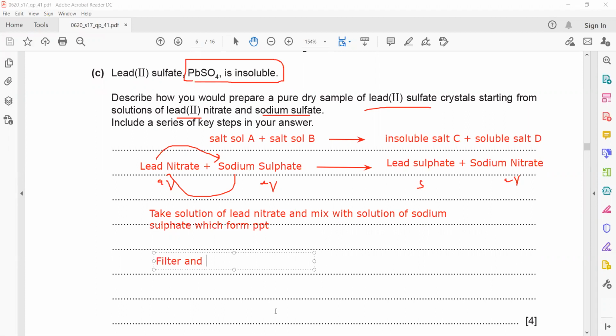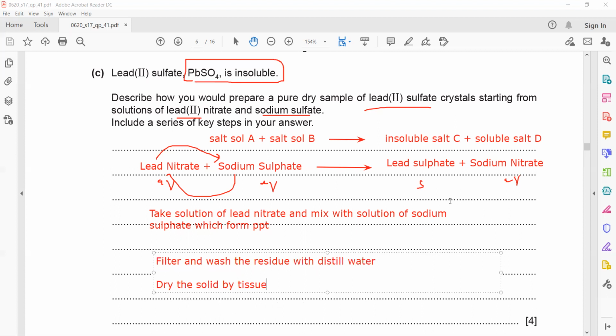We wash the residue with distilled water, then dry the solid with tissue paper, or even filter paper can be used.